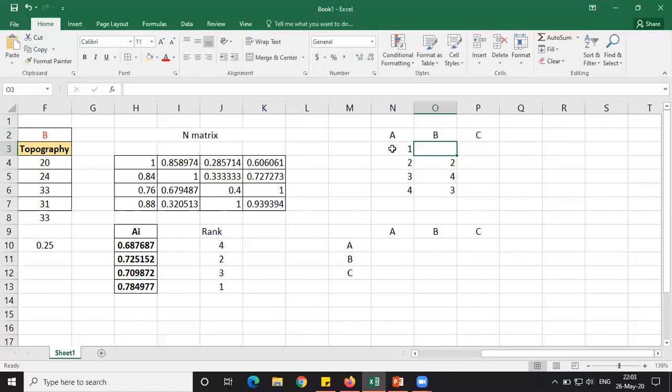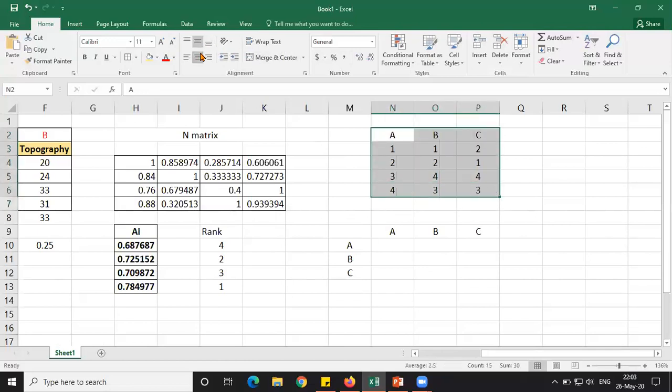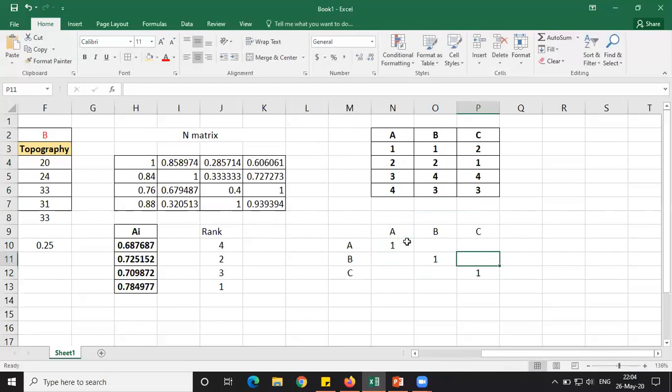Sorry, here I have changed. Here I will do one thing: 2, 1, 4, 3. Like that, I have identified similar ranking values for the three methods. These are my rankings here. Now I have to apply the correlation coefficient. When I take a variable with itself, it will be one only. A to A, B to B, C to C, it will be one only.